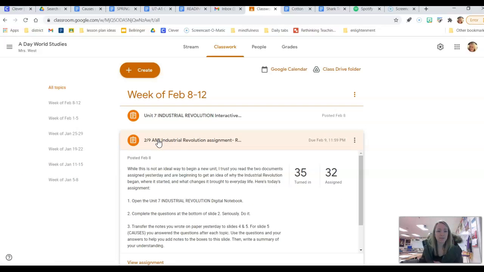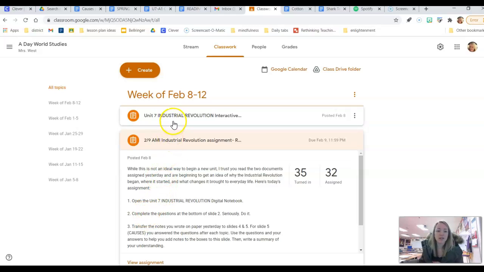Then, yesterday's assignment was to actually take that information and transfer it into your interactive notebook. Your Industrial Revolution digital notebook, I've posted it here. You do not need to turn in this notebook because I will be able to access it throughout the unit, and you will need to be able to edit it throughout the unit.